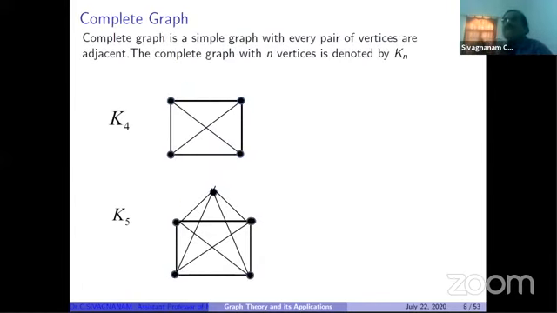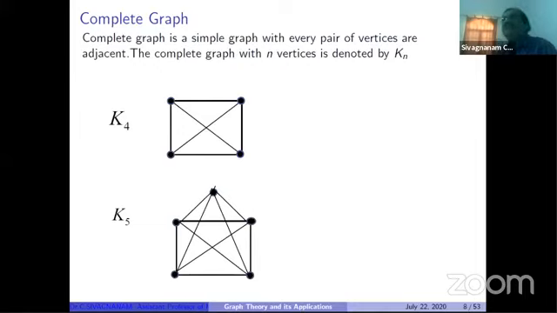What is the meaning of complete graph? A complete graph should be a simple graph with every pair of vertices adjacent. What is the meaning of adjacent vertices? There is an edge between the two vertices. So a complete graph is a simple graph, with every pair of vertices adjacent. What is the degree of every vertex in a complete graph? Suppose a complete graph contains n vertices. What is the degree of any vertex? It is n minus 1.